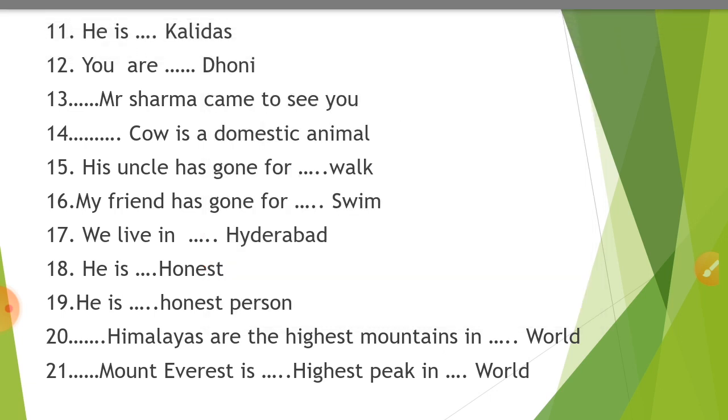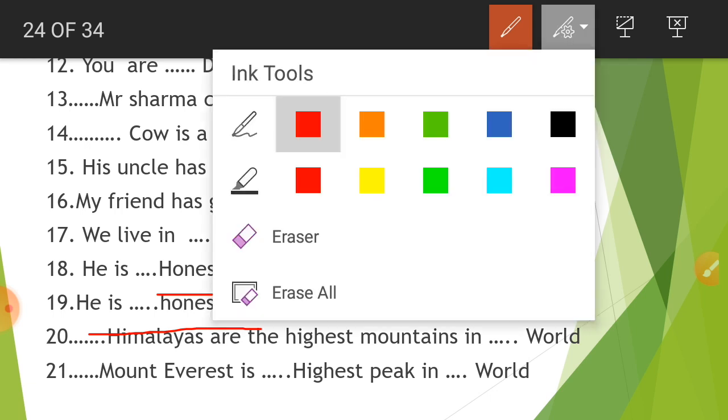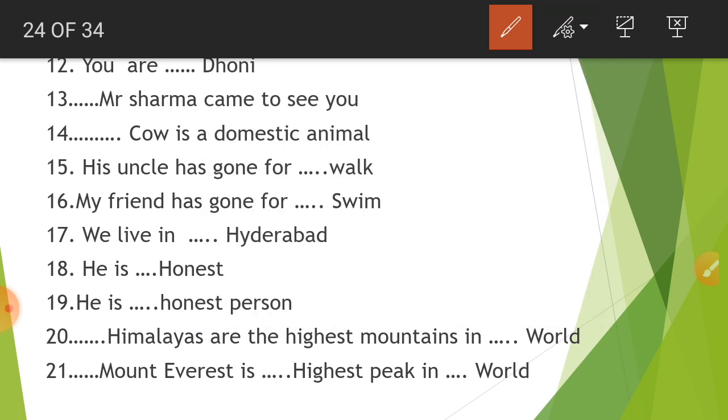honest. Here you might be thinking that as honest has a consonant-vowel sound, but do remember honest is an adjective, and we never use an adjective before an adjective because an article is also an adjective. Whereas in this case you have to add: he is dash honest person. So he is an honest person, because there is a noun after the adjective, as we have seen in the earlier slides. Yes, next is